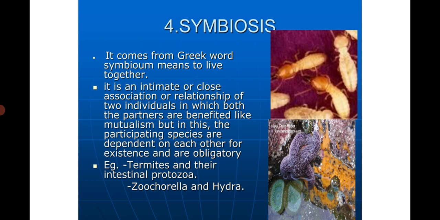The protozoa in the intestinal habitat, however, are capable of hydrolyzing the wood for their own and for the termite's use. Another example of symbiosis is that between Zoochlorella and Hydra. Zoochlorella lives in the cells of the Hydra, hence gets protection. Secondly, the carbon dioxide produced by Hydra is taken and utilized in food making, and the oxygen released is utilized by the Hydra. In this way, both are benefited.